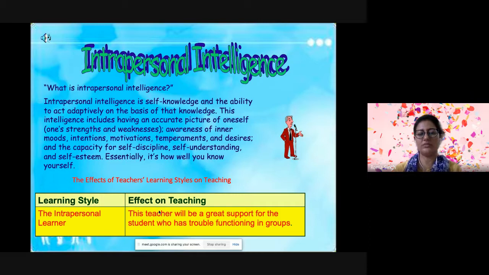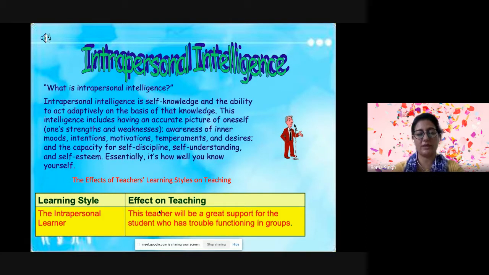So this teacher will be for developing this kind of intelligence. The teacher will be a great support for the student who has trouble functioning in the groups, who are not able to understand their own weaknesses, their strengths. So this is very much important. While teaching them, we have to teach them how you can self assess yourself. So self assessment, peer assessment, this is also very important. You have to identify what are the strengths, weaknesses of others as well as of yours also.